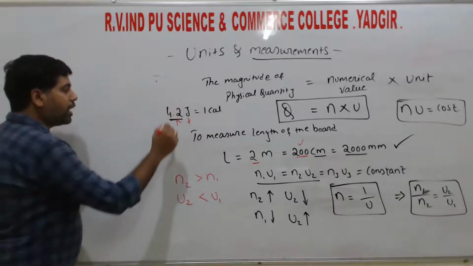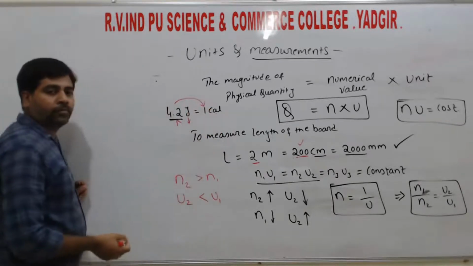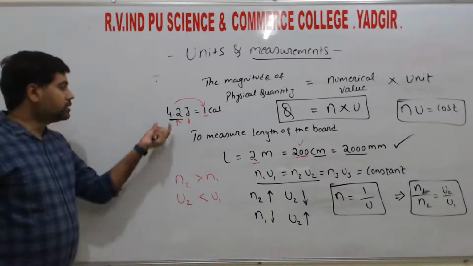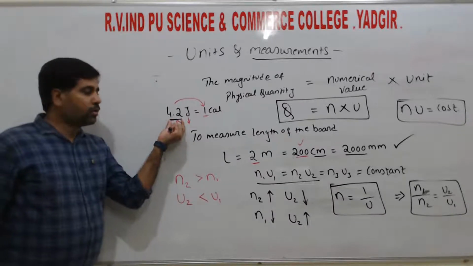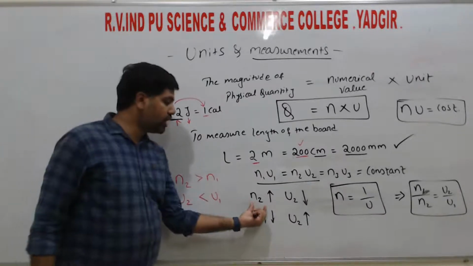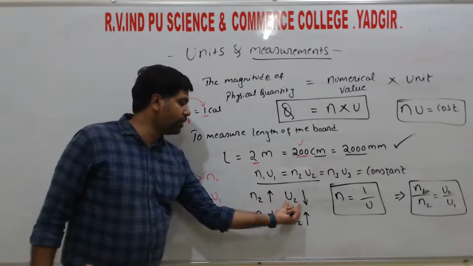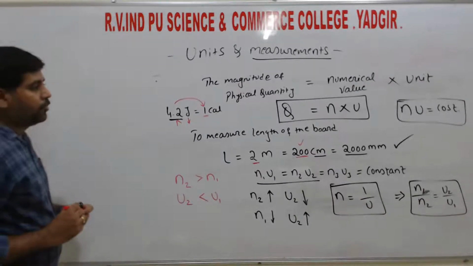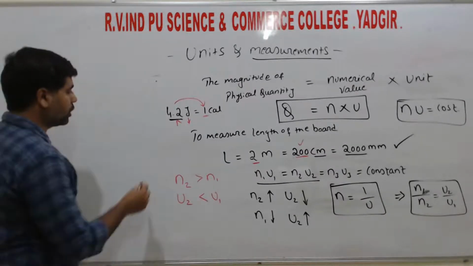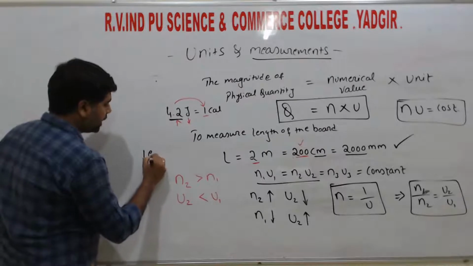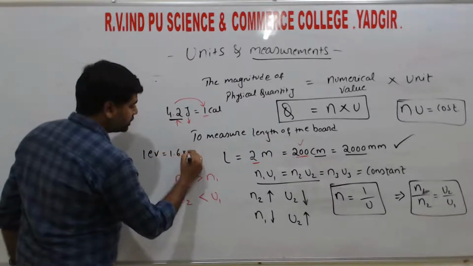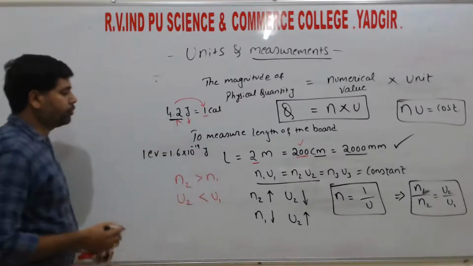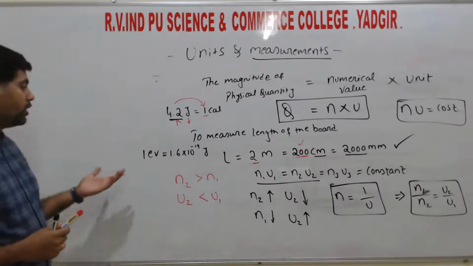So if we compare 4.2 with 1, which one is greater? 4.2 is greater than 1. Hence its numerical value is more, then its unit is less, right? If we take one more example, 1 electron volt is equal to 1.6 into 10 to the power of minus 19 joule, right? So this is also a unit of energy.